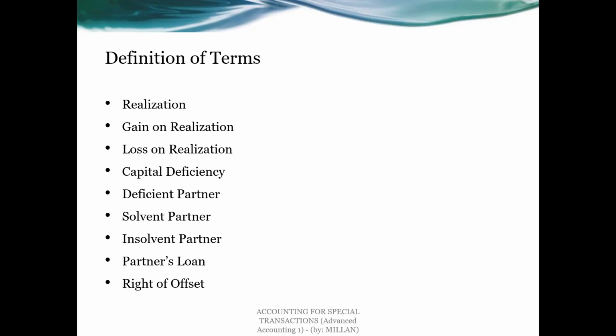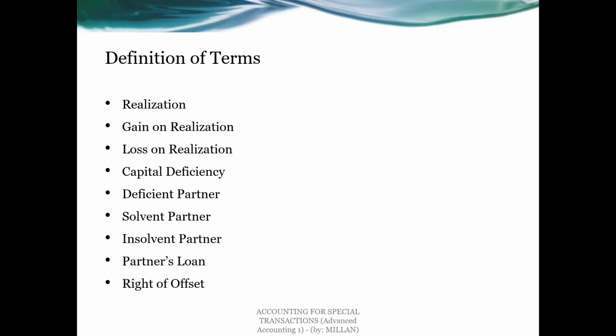Now, the third one is what you call the loss on realization. When you say loss on realization, it is the excess of the book value of the non-cash asset over its selling price or proceeds. Going back to our previous example, now if you have merchandise costing 20,000 and you sell it at 18,000 only, you can see that the proceeds are smaller than the book value of the merchandise inventory. Therefore, it was sold at a loss. So the 2,000 difference there is what you call loss on realization.